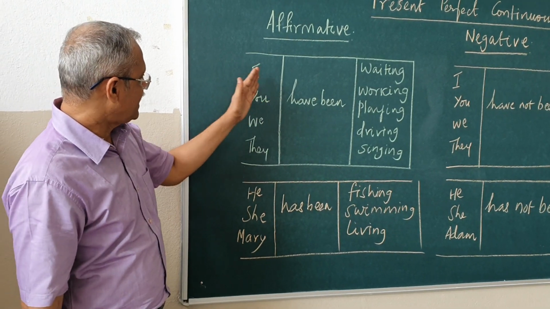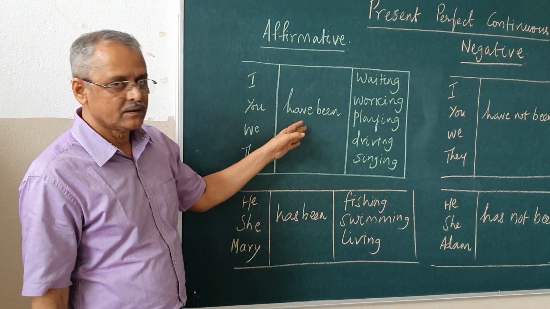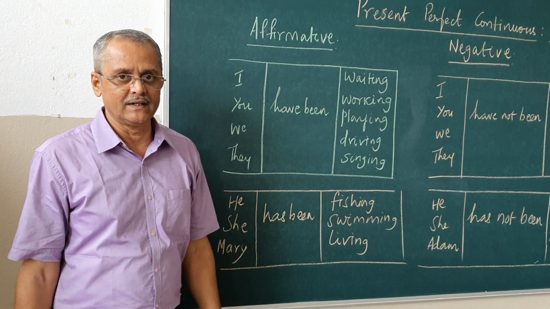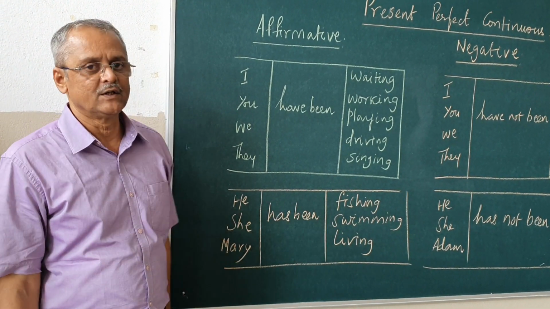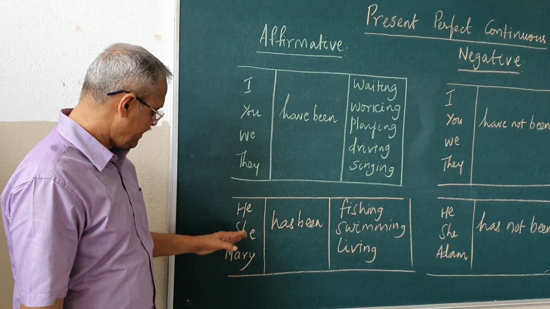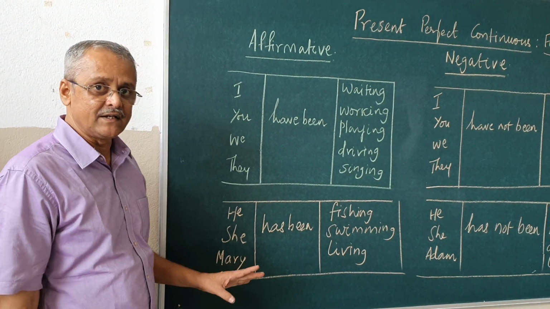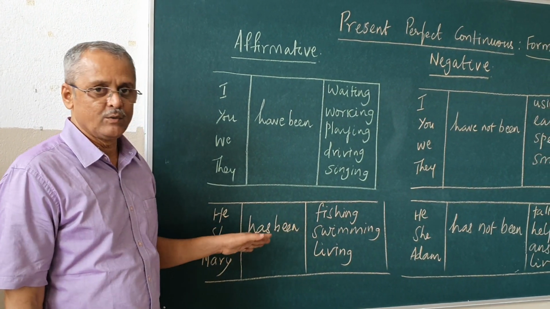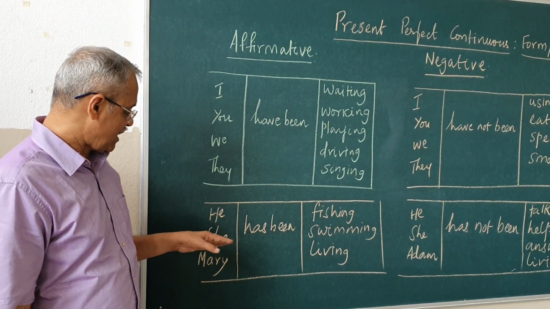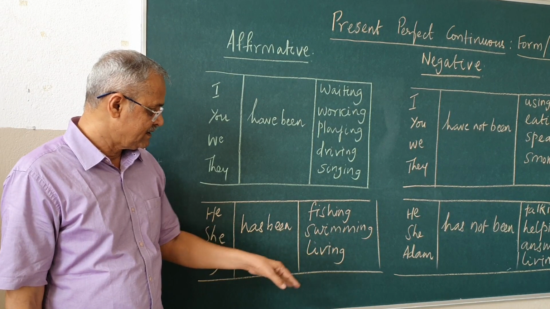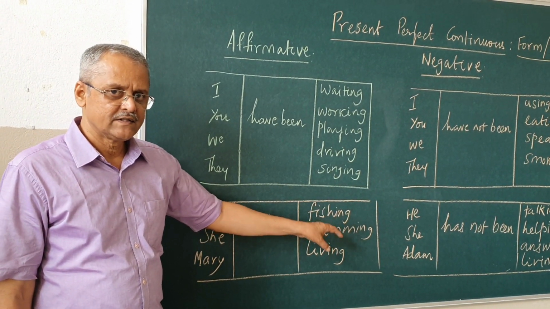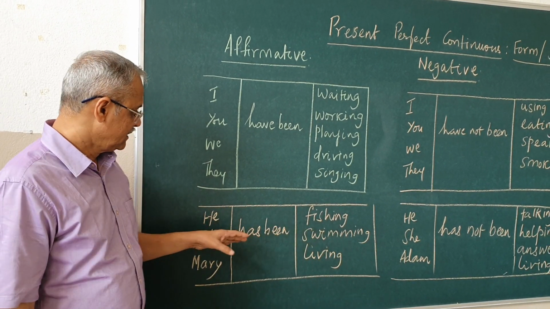So in this structure, I, you, we, they take have been, and this is another mistake that normally people tend to commit. The agreement doesn't go properly. So whenever the third person singular comes, like he, she, Mary, it, etc., has been will come inside. That is, he has been fishing for the past 2 hours. He has been swimming since morning. He has been living in Chennai since 2019, like that.